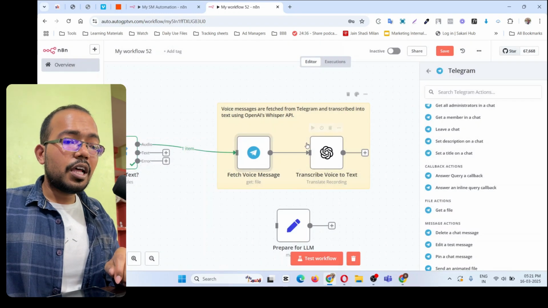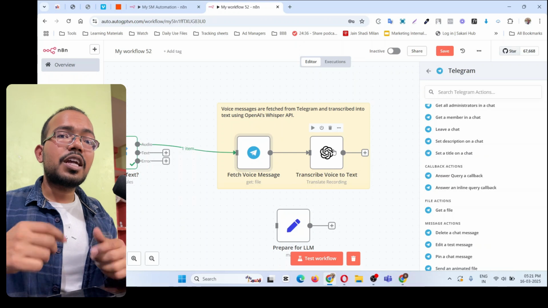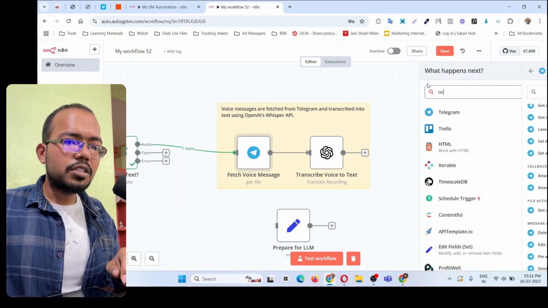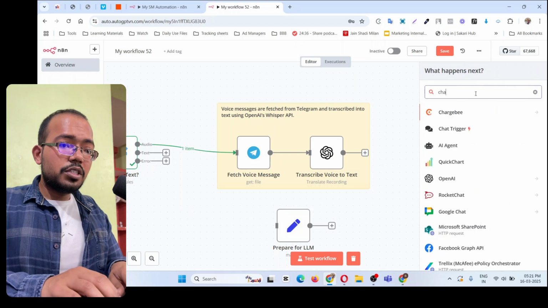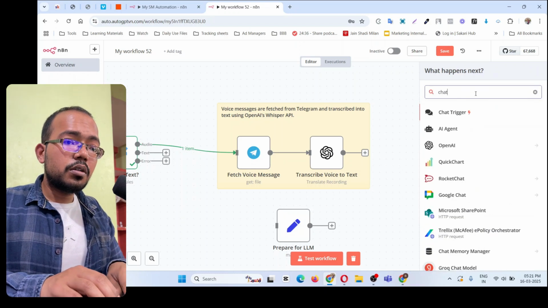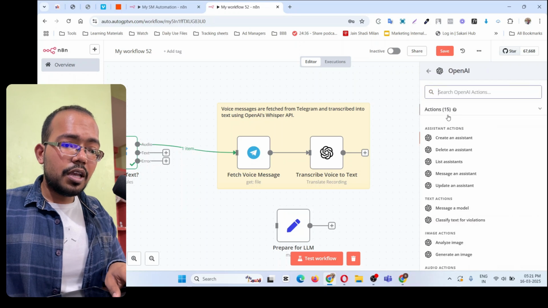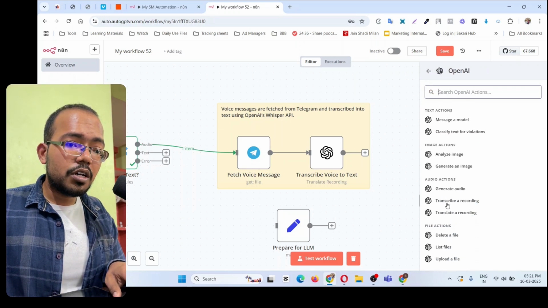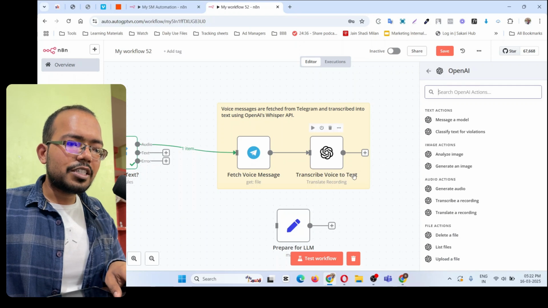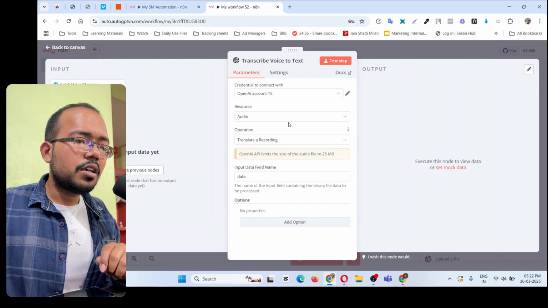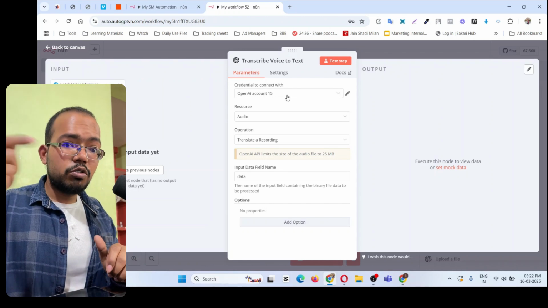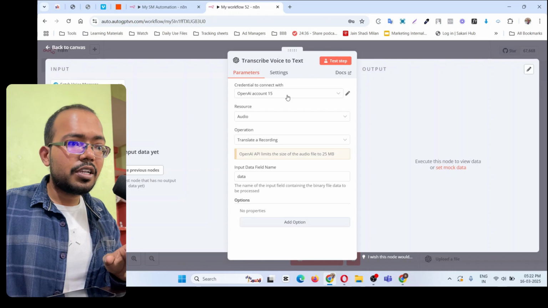Okay. Now we need this ChatGPT model for transcribing. Go again on this plus icon and search for ChatGPT. Okay. Click on this and here you have to search for transcribe a recording. Okay. So drag and drop over here, transcribe voice to text. Double click on this. You don't need to do anything else. You already have a connection established, which you did previously. Oh, sorry, you haven't done it yet.